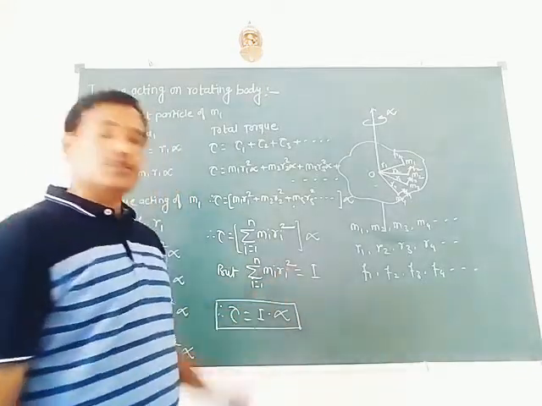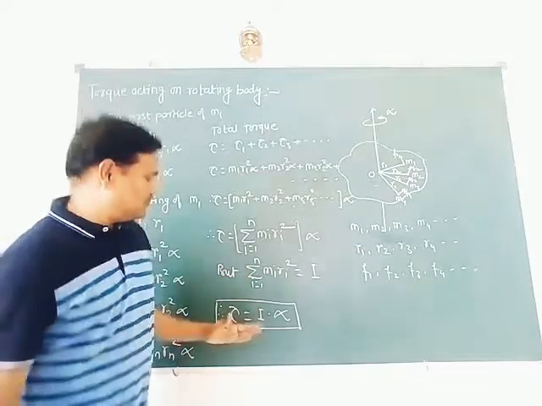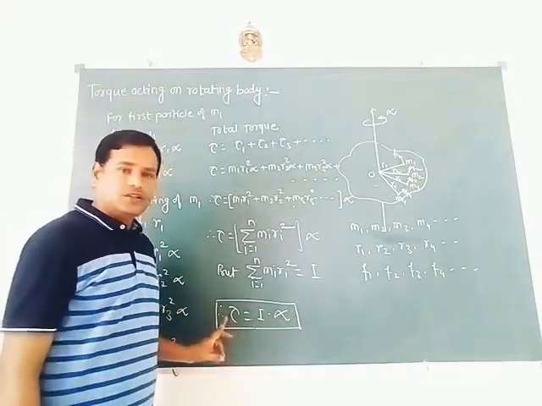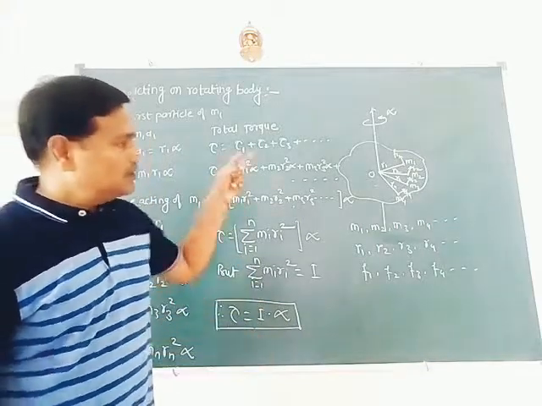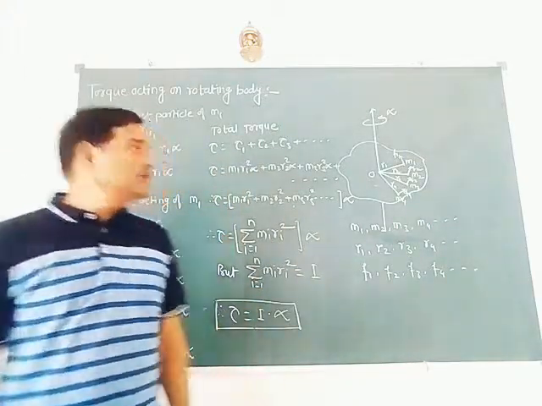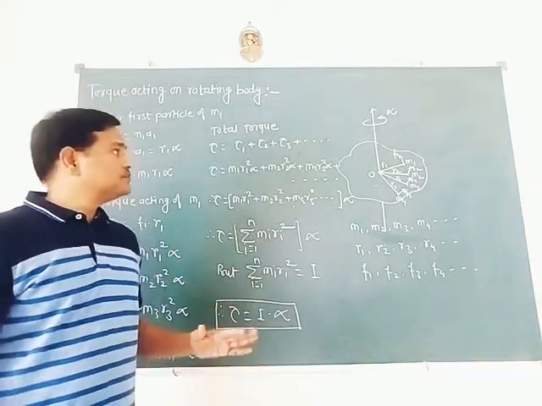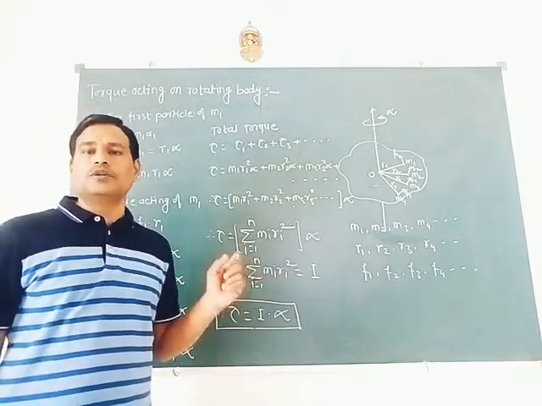So this is the relation between moment of inertia, angular acceleration and torque acting on the body. Similarly, we have to obtain the relation for kinetic energy and angular momentum of the rotating body.